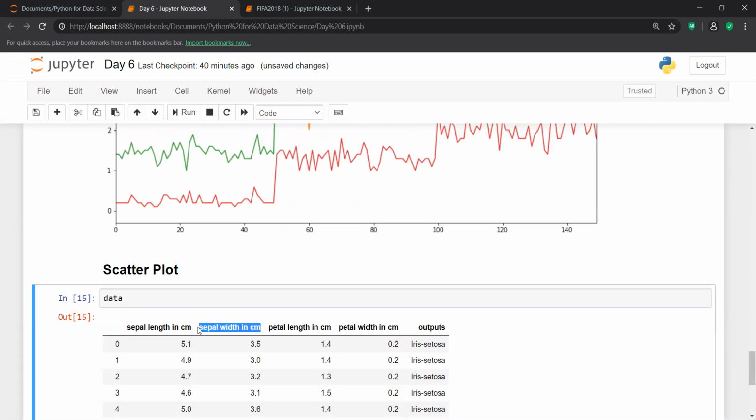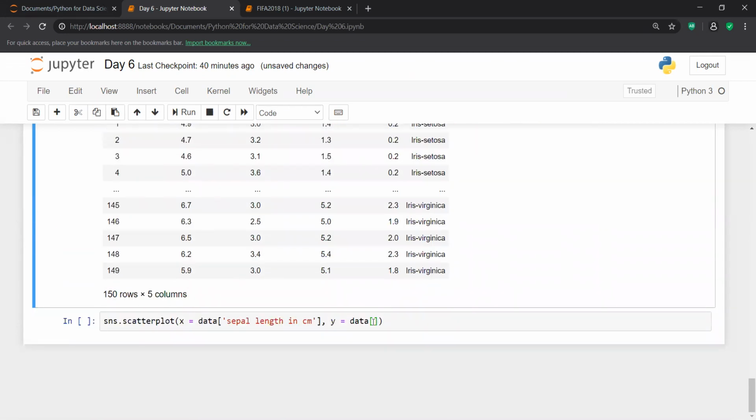So I took sepal length on the x-axis and sepal width on the y-axis. And in this place, I think I can show you.